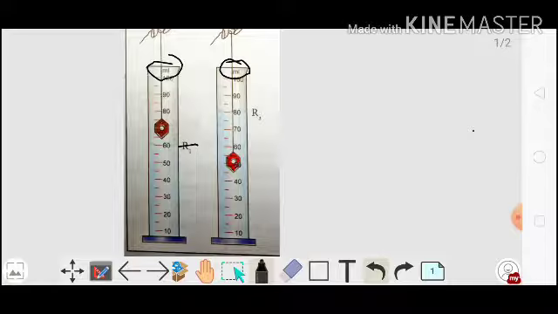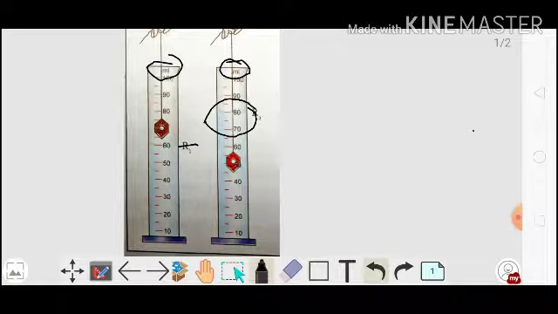60 ml of water has been taken, and next what you have to do is tie the solid with some thread and completely immerse it. I repeat, completely immerse it inside the liquid, and you'll see the upper height of the liquid will rise. For this case it goes straight up to the 80 mark.